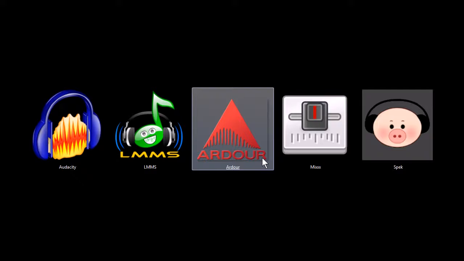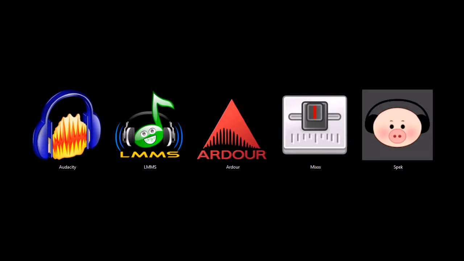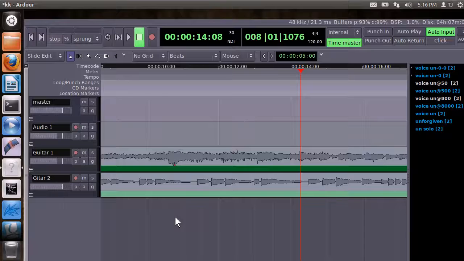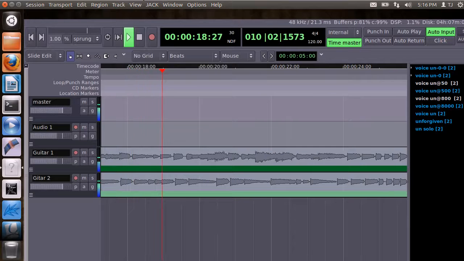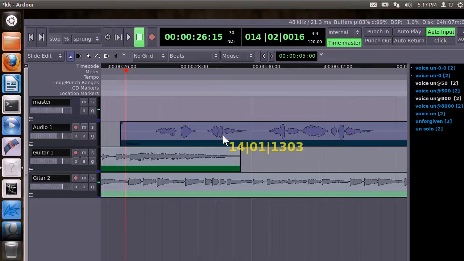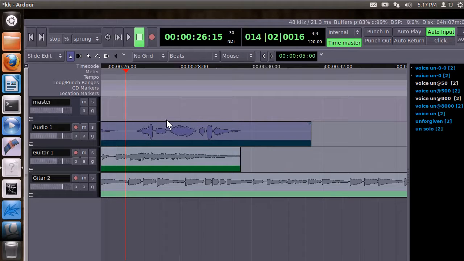Ardour, this program is a Linux-only program, and it's an audio workstation. It's great for taking recorded tracks and piecing them together like you would in a recording studio. You record the audio and then the drums, then the different instruments. Here's 2 guitar parts that I tried to sync together. It lets you drag the different parts around, and you can also apply lots of different effects similar to what you can do in Audacity, but Ardour is designed for working with multiple tracks.